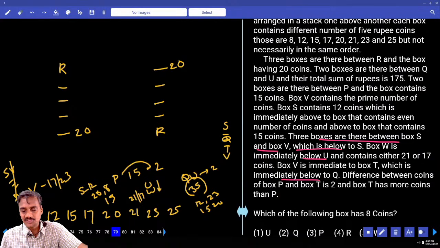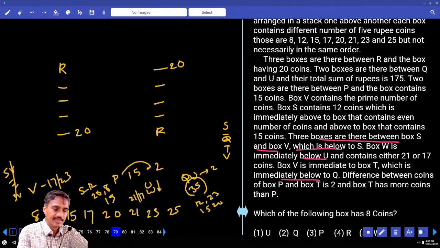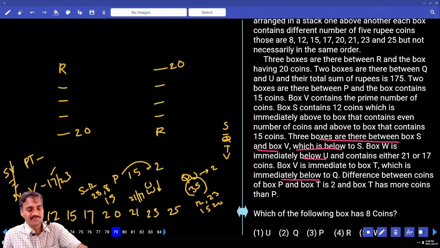The difference between the coins of P and T is T. What possibilities can you have? 15, 17, 23, 24. P and T cannot be 15, 17. Why? Because V is either 17 or 23, and box T has more coins than T.